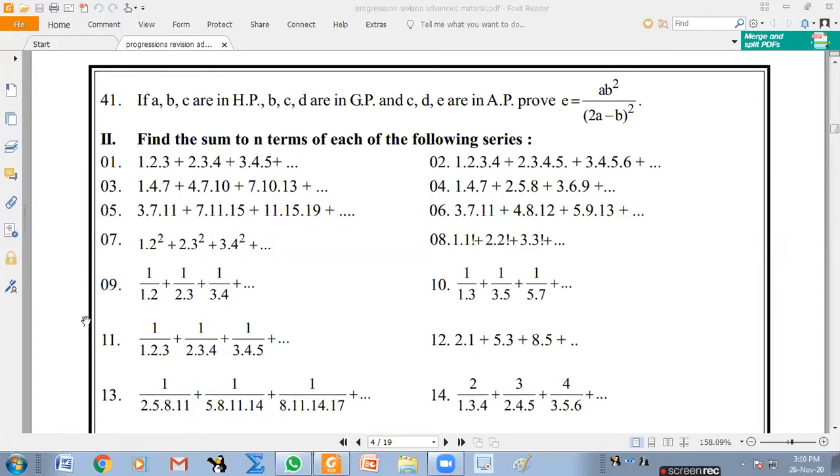For the ninth question, if you write the nth term, you can easily separate it like partial fractions. You can try after this.